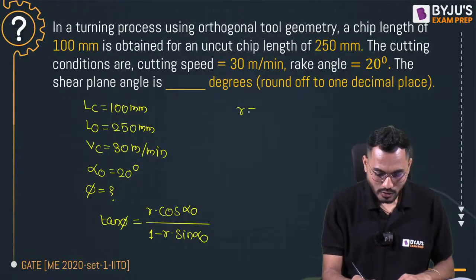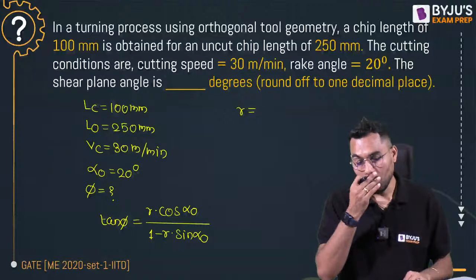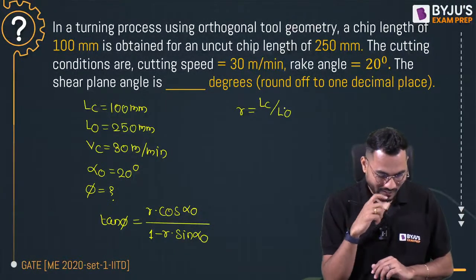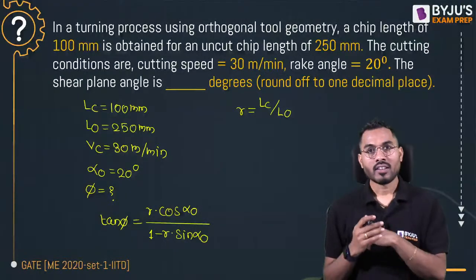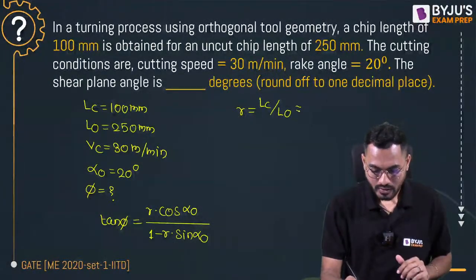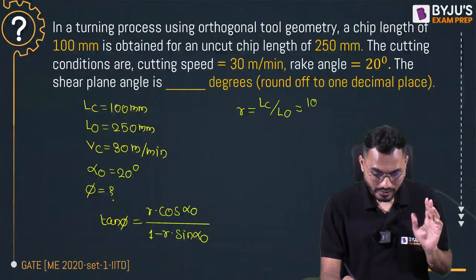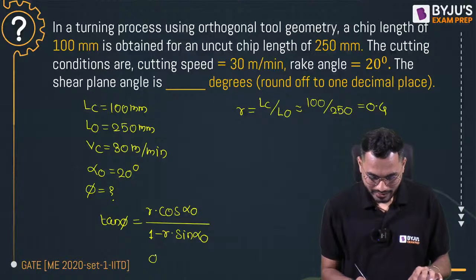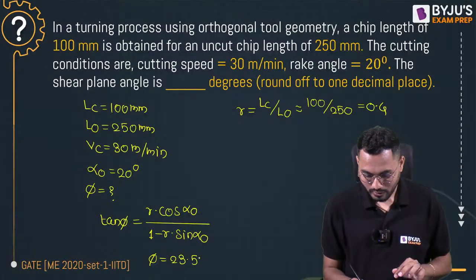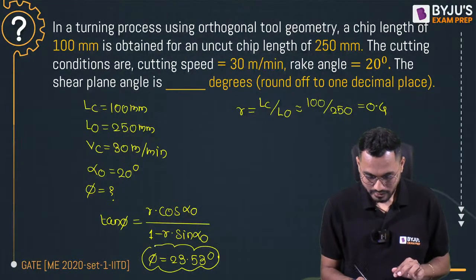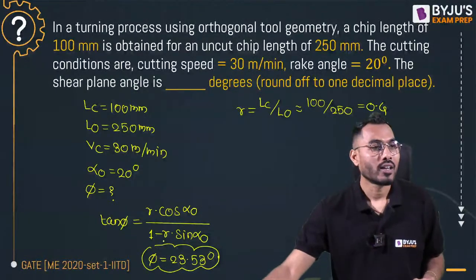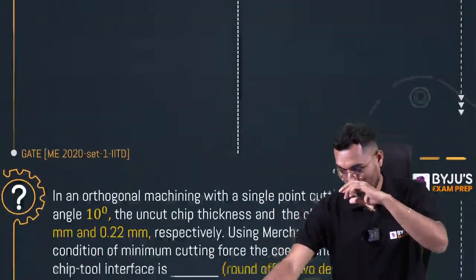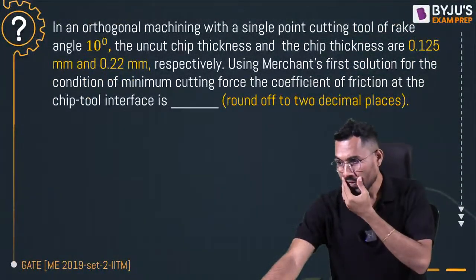Now the r value we are interested to calculate. So can I say r is exactly equal to the length of the chip divided by L0, Lc divided by L0? Is it accepted, everybody? Fine. t0 by tc, Lc by L0. Lc is 100, L0 is exactly 250, so r is coming 0.4. If I put it here, I'll get the phi value. It is coming 23.53 degree. That is exactly my answer. Is there any doubt, Kiran Kumar? Yes, you are calculating the correct answer. No worries.